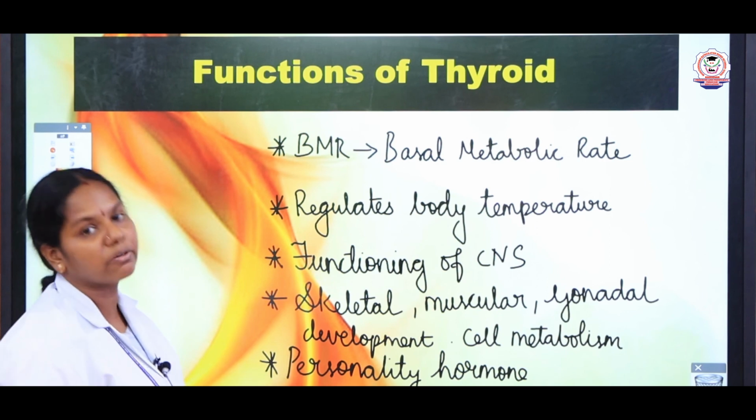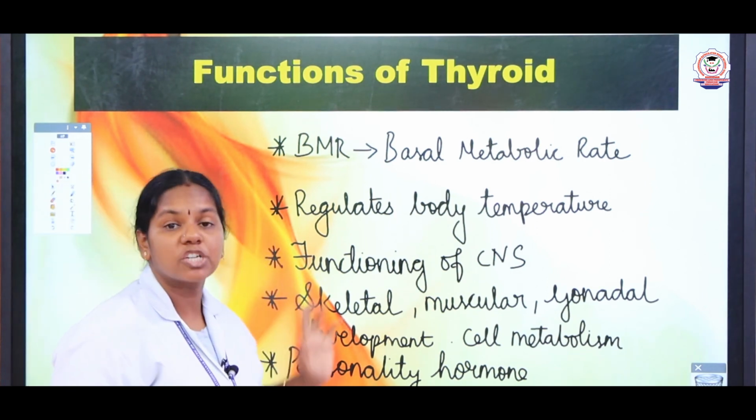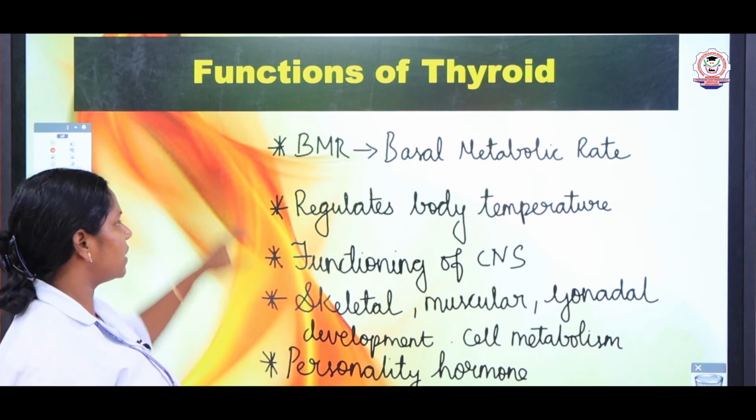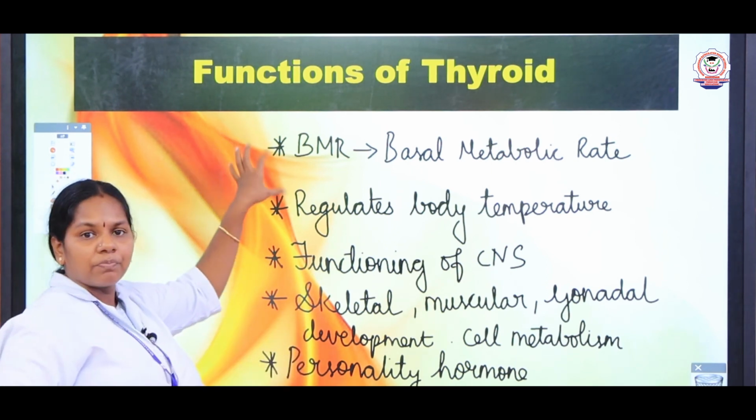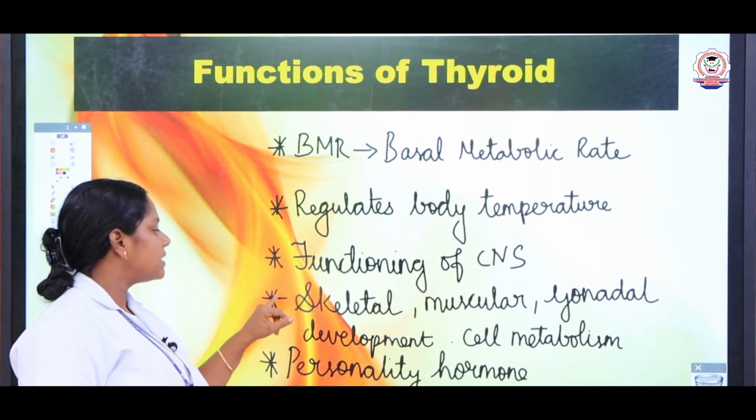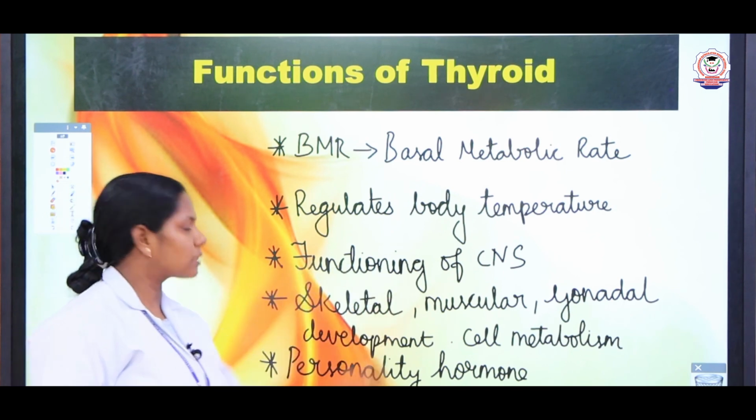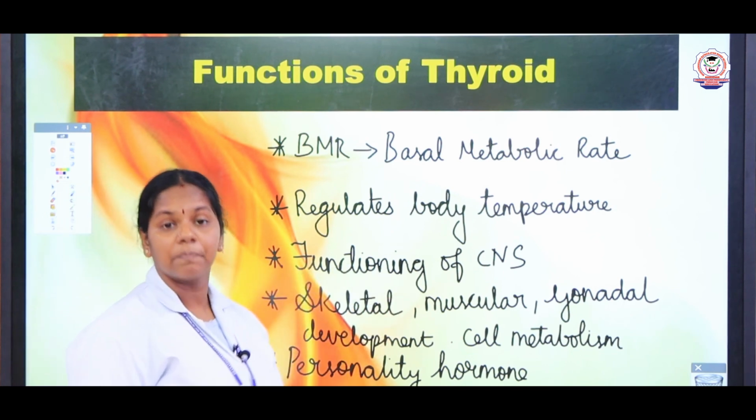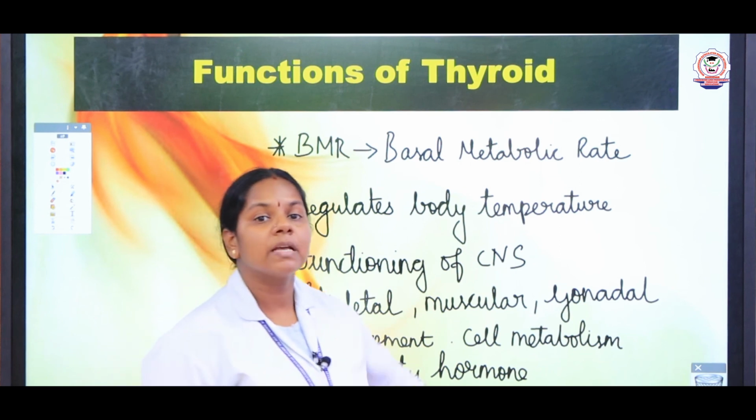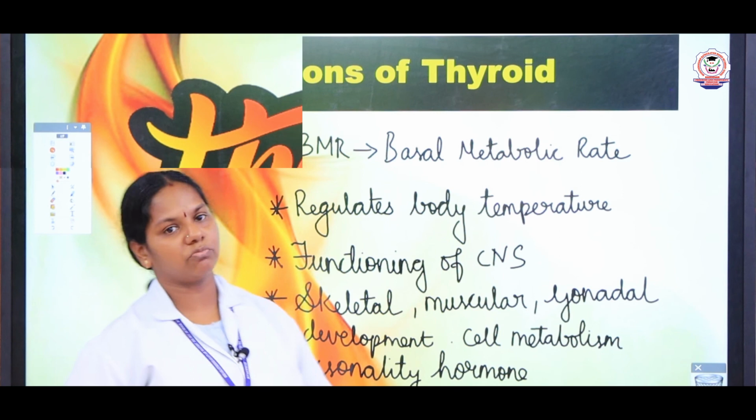It is an important 5-mark question, children: give the functions of the thyroid. What is the first function? It regulates BMR, regulates the body temperature, and the functioning of the CNS. It also regulates the development of skeletal, muscular as well as gonadal development, and cell metabolism is regulated by this thyroid hormone.